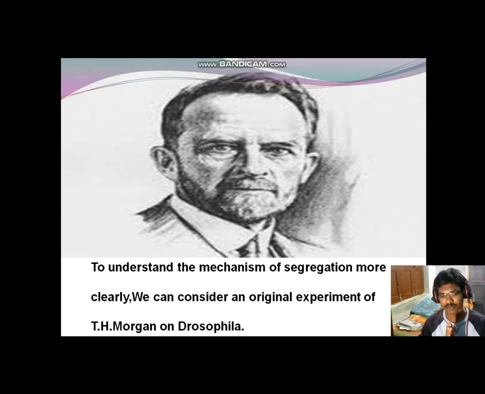Drosophila has 4 pairs of chromosomes, 8 in number. In the same way, 14 chromosomes, which means 7 pairs, are present in the pea plant. So it is easy to conduct experiments. Also, T.H. Morgan thought that the life cycle of Drosophila is very short, so that's why he chose Drosophila for his experiment. Next slide.